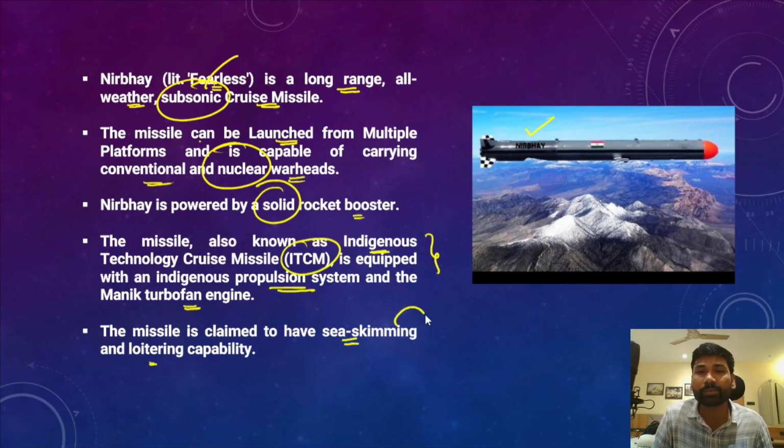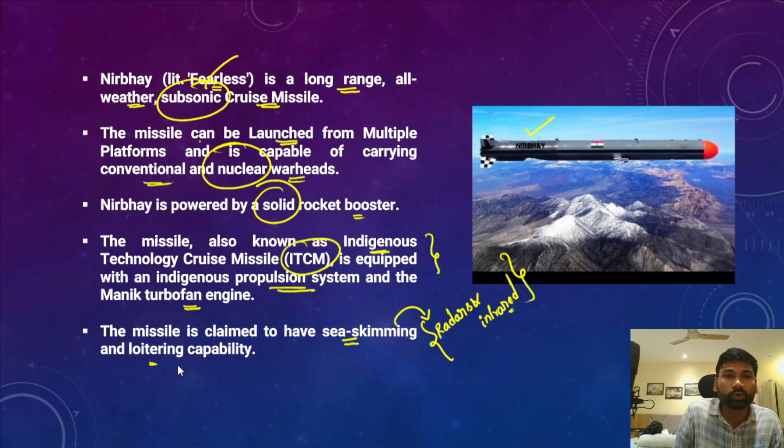Now here, the sea-skimming capability of a missile actually means that it can escape the infrared and the radars, the enemy radars and the infrared rays of the enemies, so that it can hit the targets with higher precision. And loitering capability actually means that it can trace, track, and hit the targets with high precision and high accuracy. So therefore, the Nirbhay missile has both sea-skimming and loitering capability.